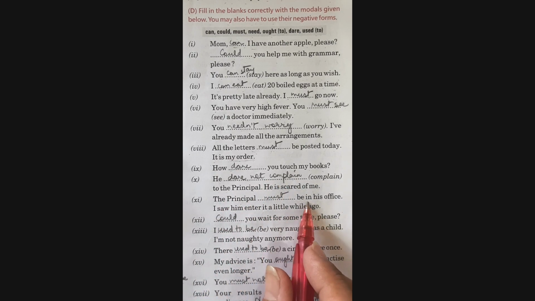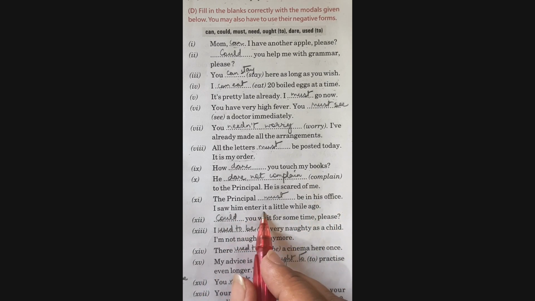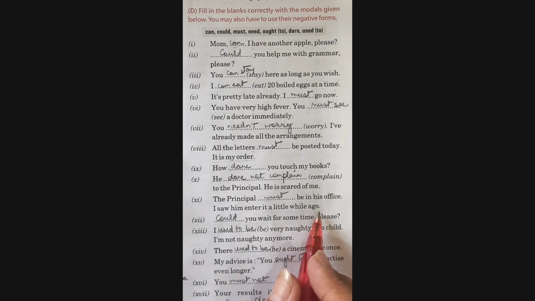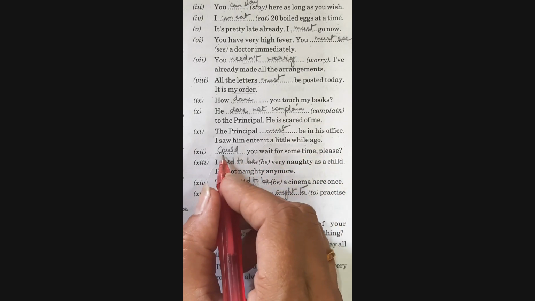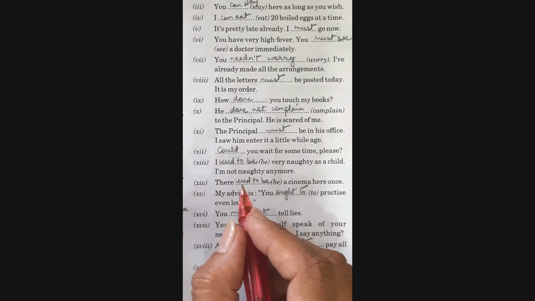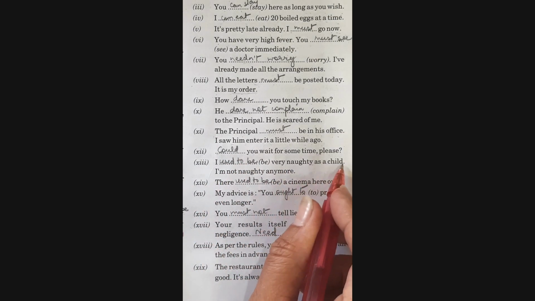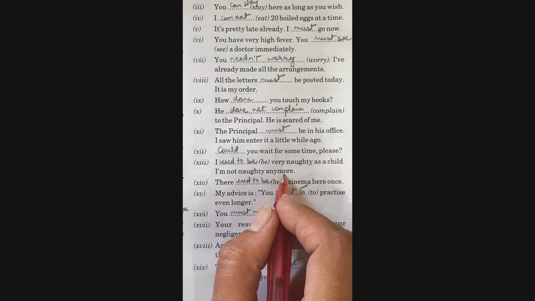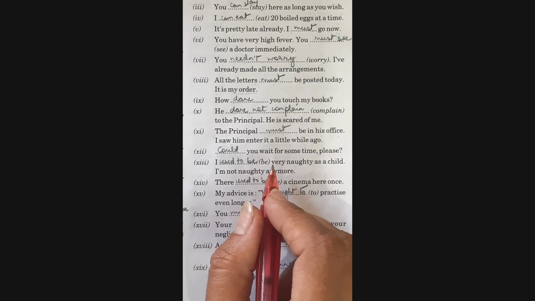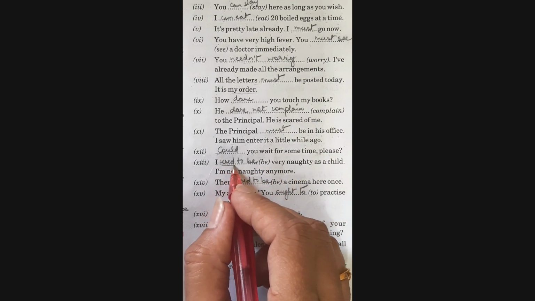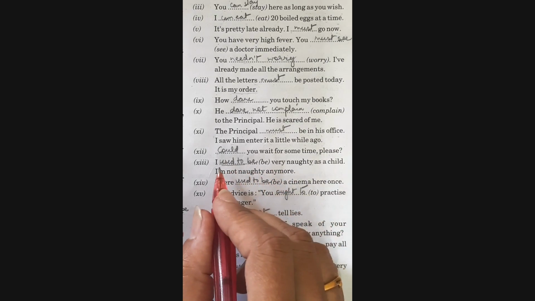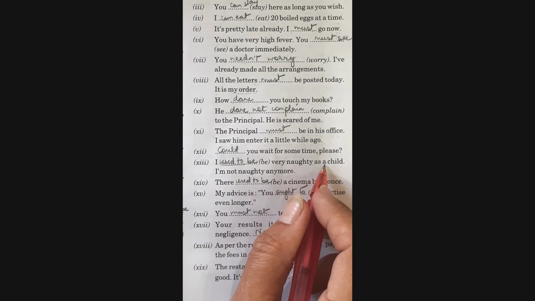The principal dash be in his office. I saw him enter it a little while ago. So the principal must be in his office. Dash, you wait for some time please. It's a polite request, so I can use the modal could. I dash be very naughty as a child. I am not naughty anymore. This is a past habit of somebody, and for past habits we can write used to. So I have written, I used to be very naughty as a child.